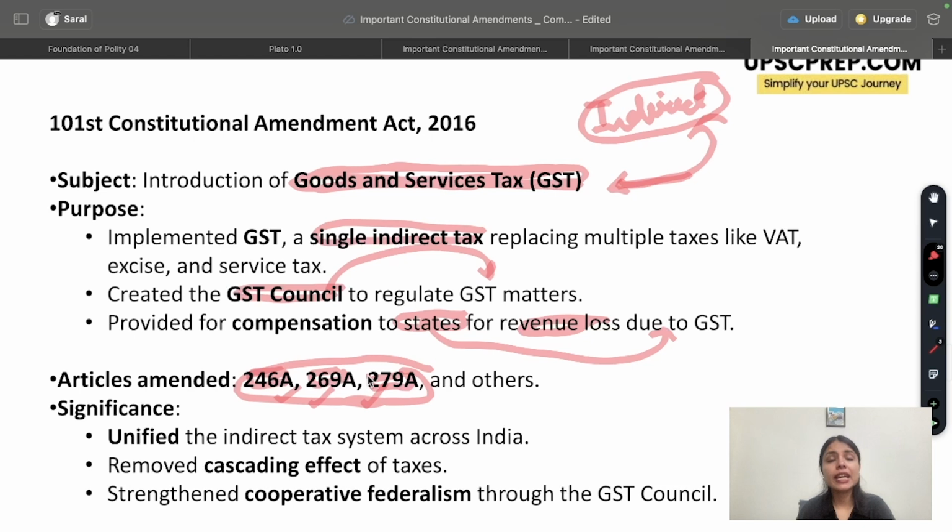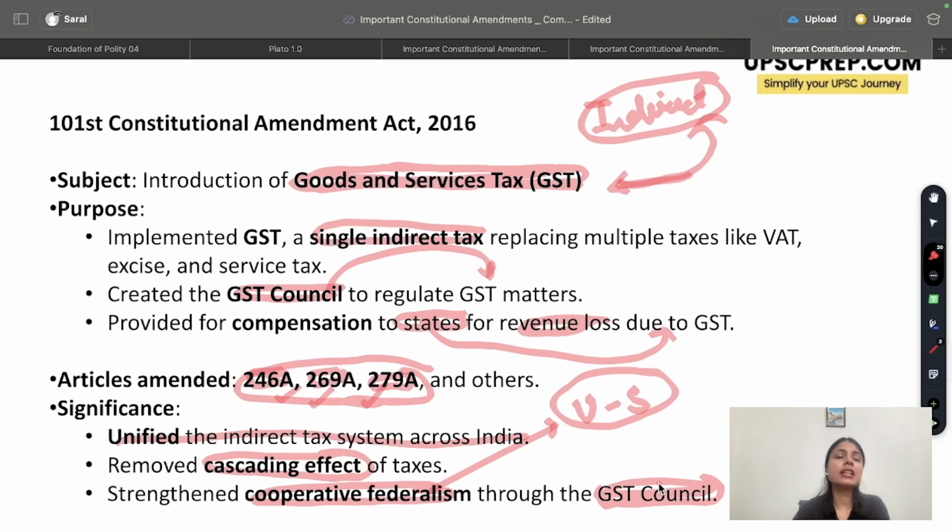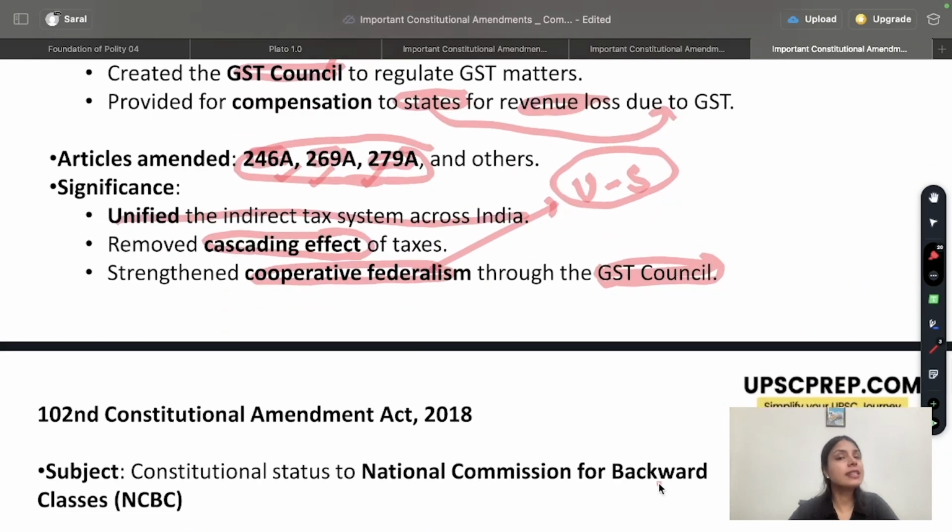What was the result? It created a unified indirect tax system across the country. So irrespective of the state that you come from, there was a single taxation structure created. It also removed cascading effect of taxes, that is tax ke upar tax, which led to unnecessary burden. So that was removed. Also, it strengthened cooperative federalism by having better relationship between union and the state. At least that was the objective. How was this objective met? Through the functioning of the GST Council. This was by the 101st Constitutional Amendment Act of 2016.